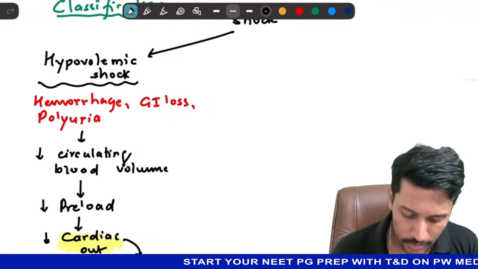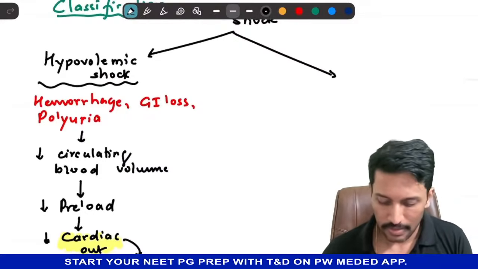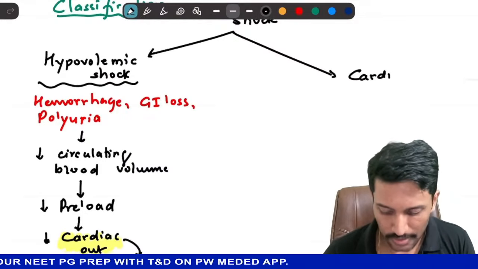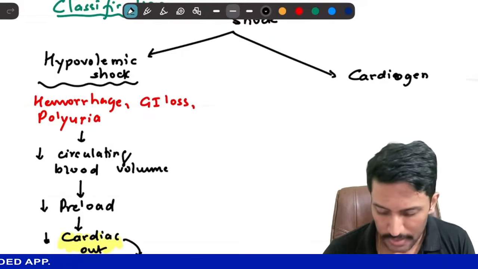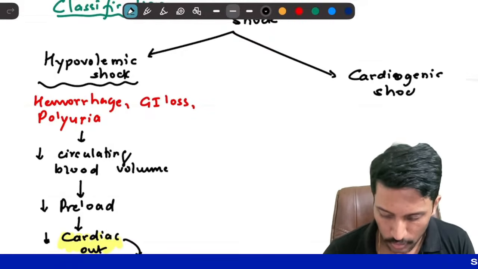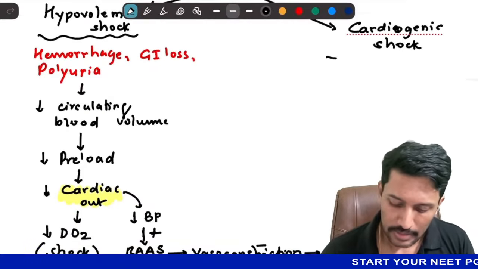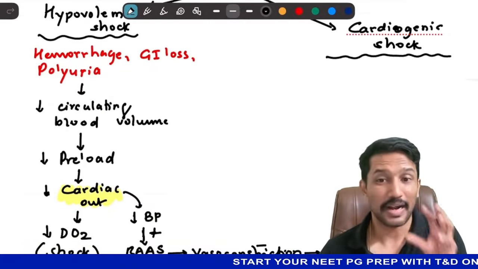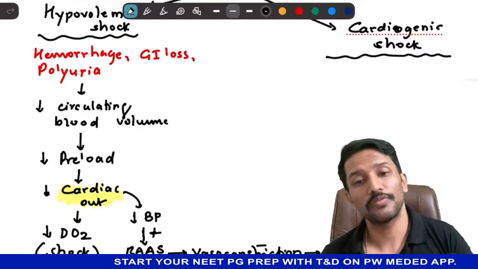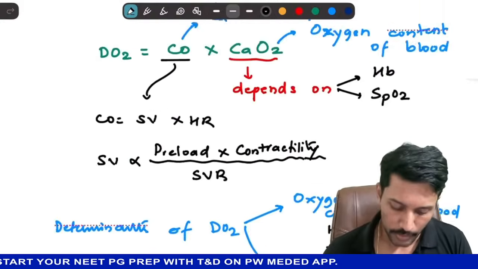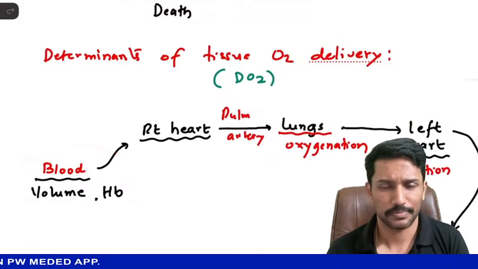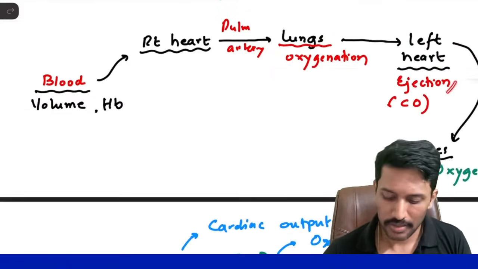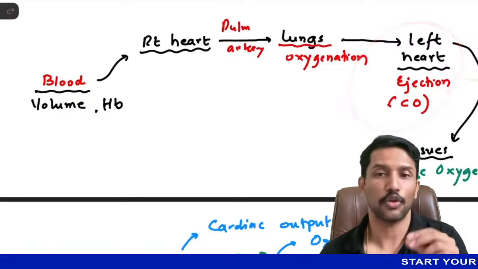Okay. The second shock that we are going to talk about is cardiogenic shock. These are the second most common cause. The other forms of shock we will discuss later. So what happens in cardiogenic shock? In cardiogenic shock, the cardiac output is low because of a problem with the heart, not because of a problem with the blood volume. Blood volume is fine, but the heart is still not able to produce sufficient cardiac output.